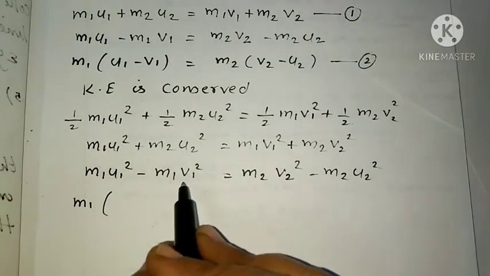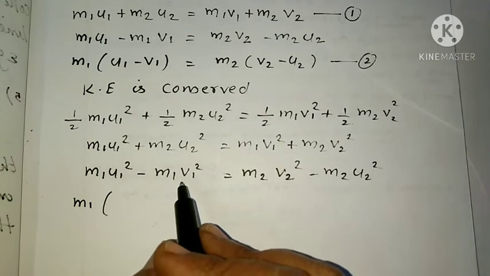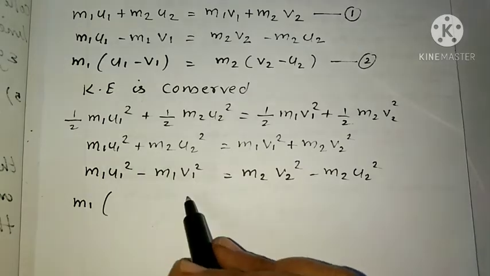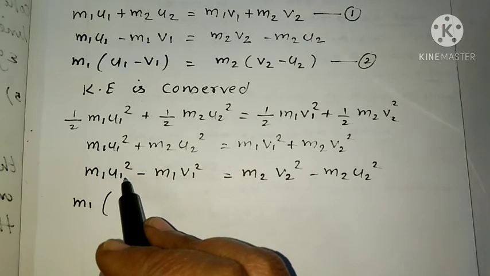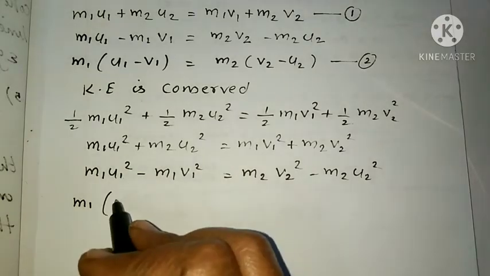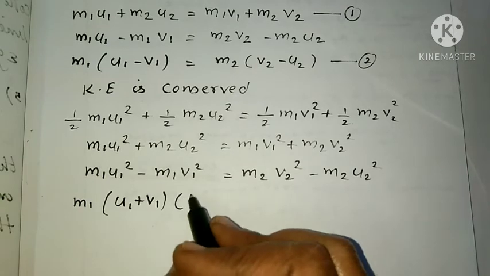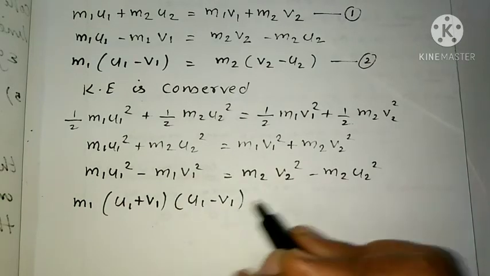What is u1 square minus v1 square? That is in the form of a square minus b square. What is a square minus b square? It is (a plus b) into (a minus b). So u1 square minus v1 square we can write as (u1 plus v1) into (u1 minus v1).